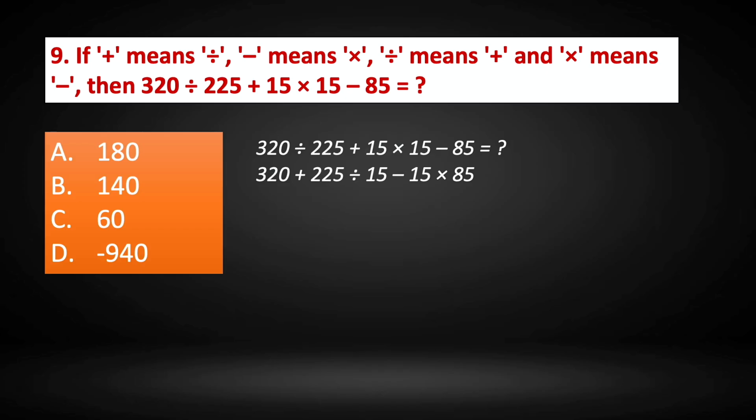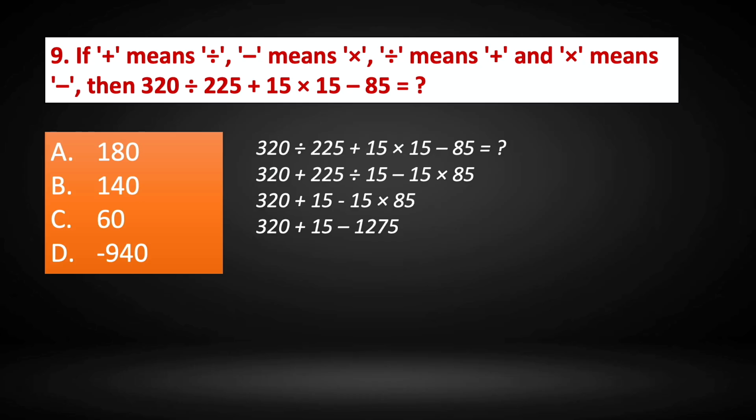Division comes first. So 225 divided by 15 is 15. So 320 plus 15 minus 15 into 85. After division comes multiplication. What is 15 into 85? 15 into 85 is 1275. So we get 320 plus 15 minus 1275.